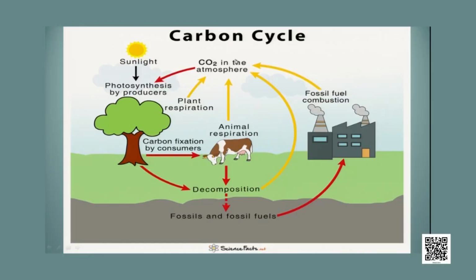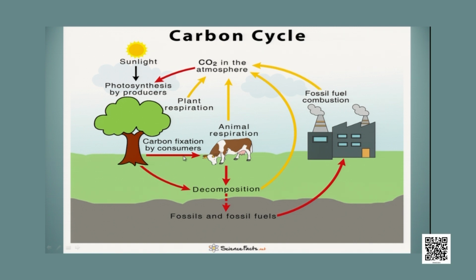Now we will see how the carbon cycle occurs in nature. Look at this picture. You see, carbon is present in the form of carbon dioxide in the atmosphere. This carbon dioxide is used in the process of photosynthesis by plants. Plants use carbon dioxide and water to synthesize carbohydrates. These carbohydrates get transferred to animal bodies because animals depend on plants for food. And plants and animals, by the process of respiration, release carbon dioxide into the atmosphere.